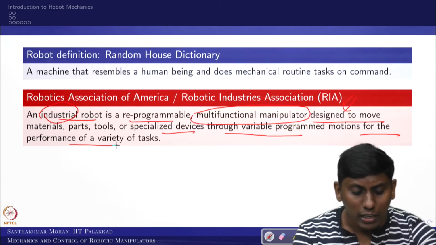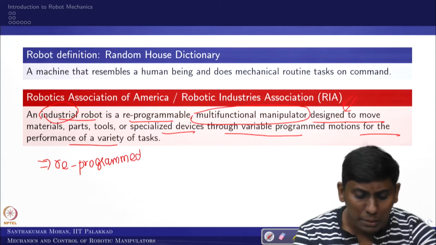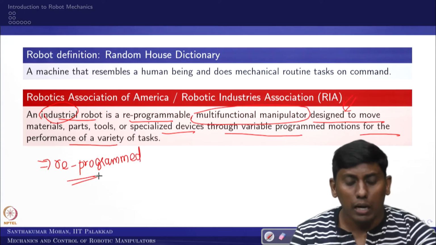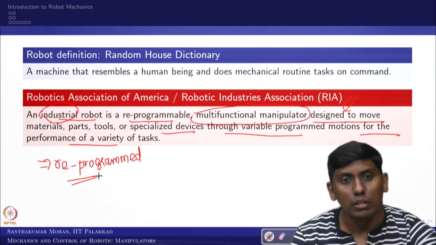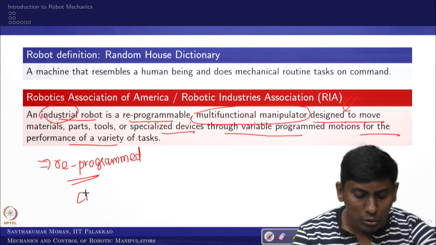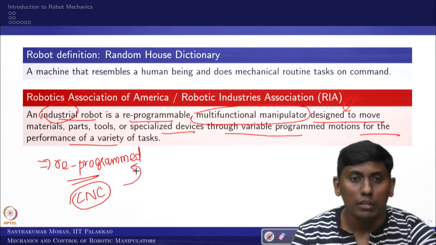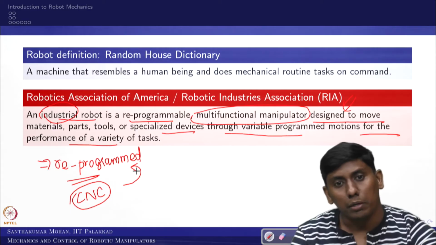If you look at it, several keywords are coming. One of the main keywords, which is so important, is reprogrammable. This is slightly different from another machine we conventionally use, the CNC machine. The CNC machine and the robot are different mainly in being reprogrammable.